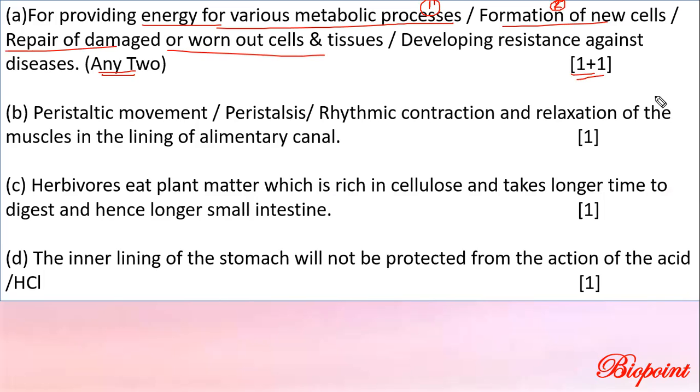Repair of damaged or worn out tissue, point number 3. Developing resistance against diseases, point number 4. Growth and development of the body, point number 5. So any of these points would fetch you 1 plus 1, 2 marks. You have to write only 2 points and you will be awarded 2 marks for this. Okay.